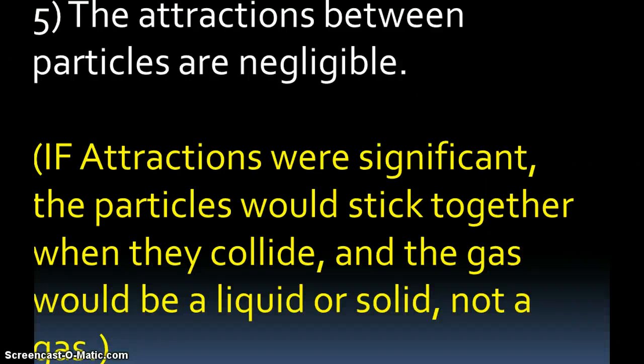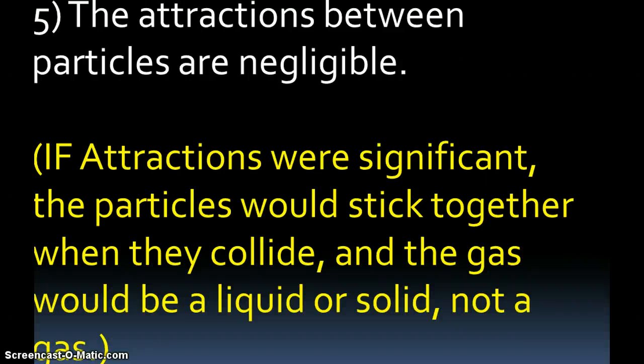So, of course, 5 things have to be true for you to have an ideal situation for your gas and to follow kinetic theory. And that is small particles in constant random linear motion, and that the motion itself, the speed of those particles, is a function of temperature, and that the collisions that are constantly occurring between particles and the container walls are completely elastic, with no effect on kinetic energy, and the particles themselves occupy very little of their container space, and the attractions between those particles are negligible.